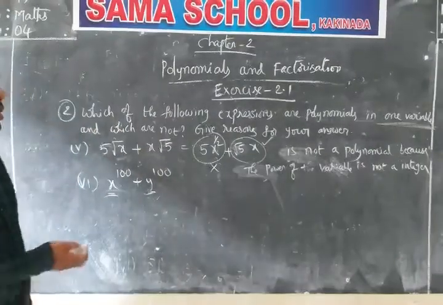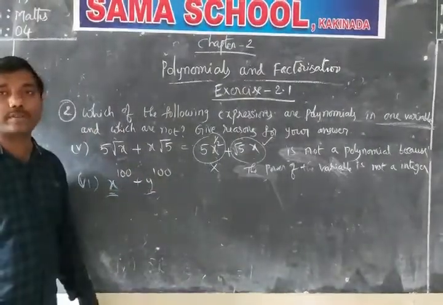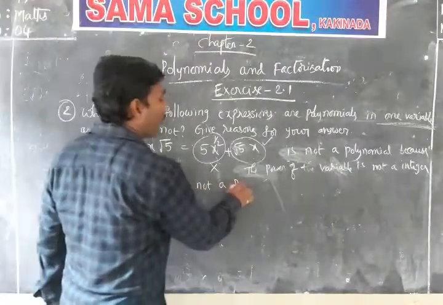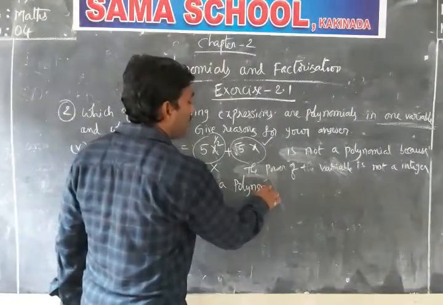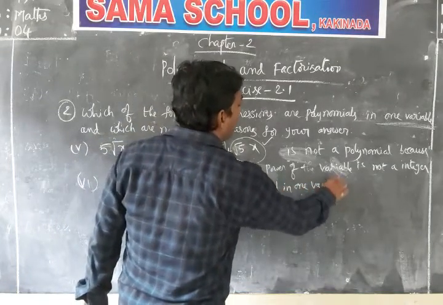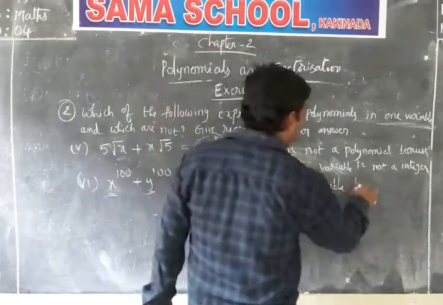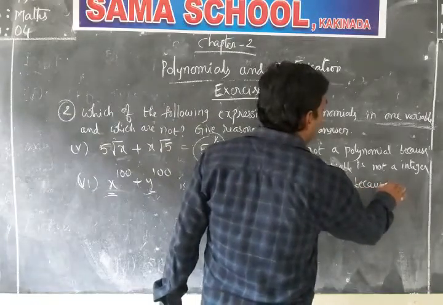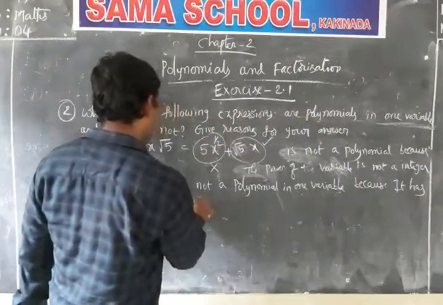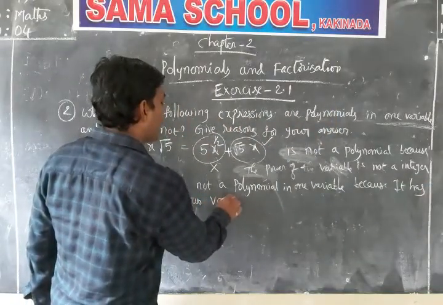If you check clearly, it has two variables. That's why it is not a polynomial in one variable, because it has two variables.